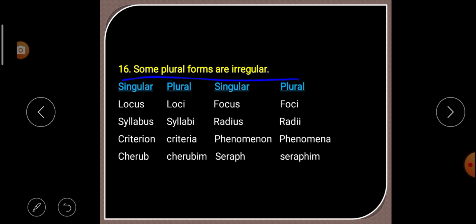16. Some plural forms are irregular. That means there is no rule for them. Example, you see syllabus, syllabi; focus, foci; radius, radii; cherub, cherubim; seraph, seraphim. In the irregular way also, they can change from singular to plural. So this is the 16th rule for making singular noun into plural, or formation of singular to plural.